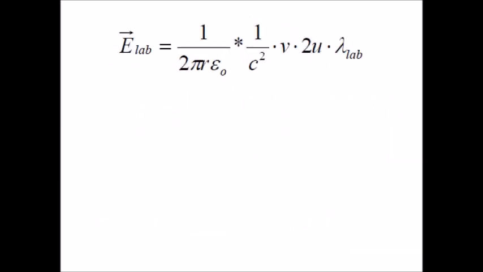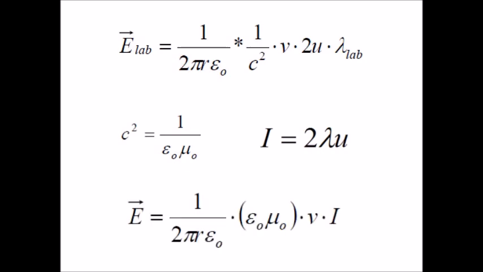You've found this expression for E lab, the electric field in the lab. Although I guess we should call it a magnetic field in the lab, because in the lab it looks like a magnetic field. But that's what it is. Whatever it is, call it electric or magnetic, it's going to put an upward force on that charge. It's going to push that charge up towards the wire. Whatever it is, we're going to use it, rearrange it with these expressions into this.